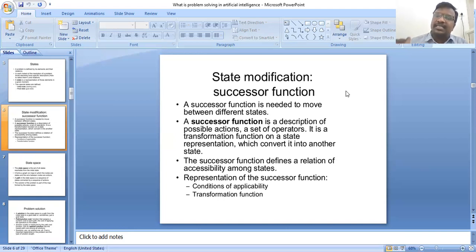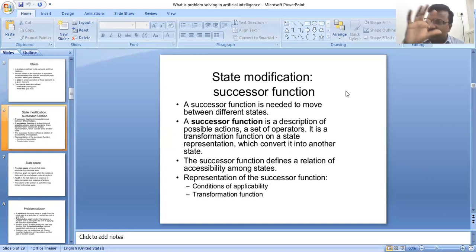A successor function is a description of the possible actions, a set of operators. It is a transformation function on a state representation which converts it into another state.